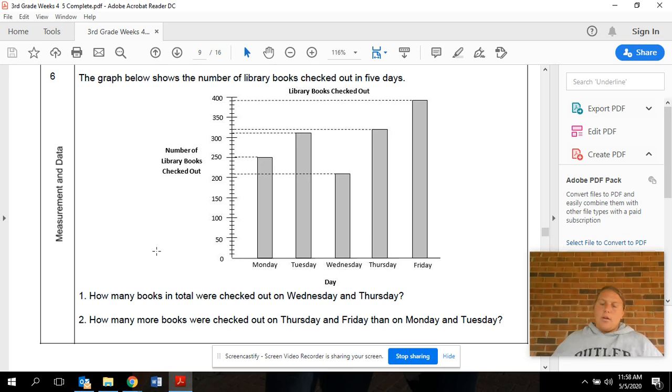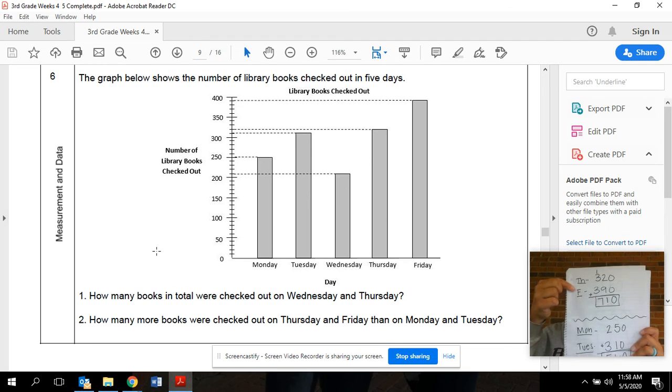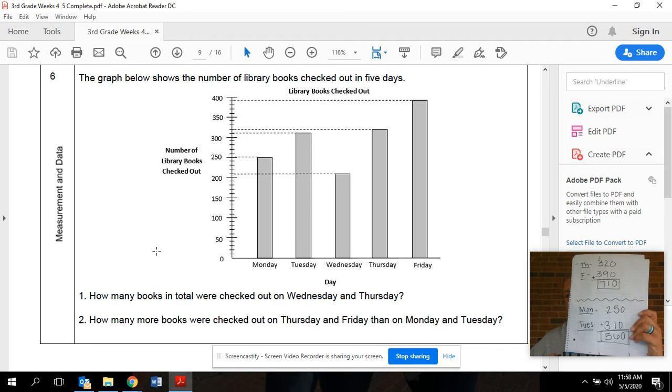So let's look back at our question and see what it says. It says, how many more books were checked out on Thursday and Friday than on Monday and Tuesday? So again, 710 books were checked out on Thursday and Friday. 560 books were checked out on Monday and Tuesday. We subtracted that and got 150. How we got those two numbers is we added Thursday and Friday, Monday and Tuesday.